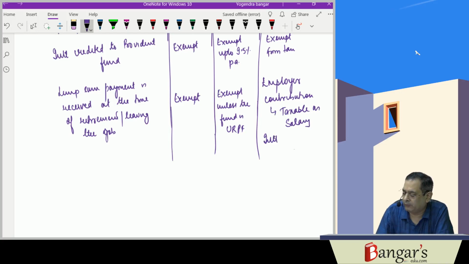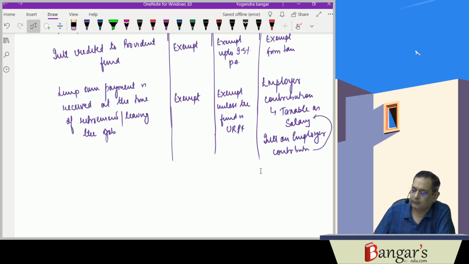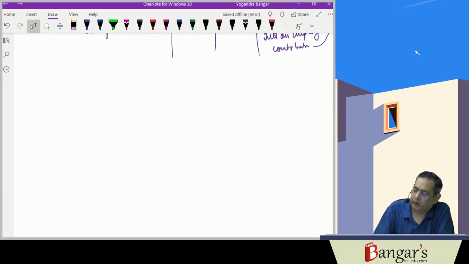Interest on employer contribution is also taxable as salary. Employee contribution is exempt.